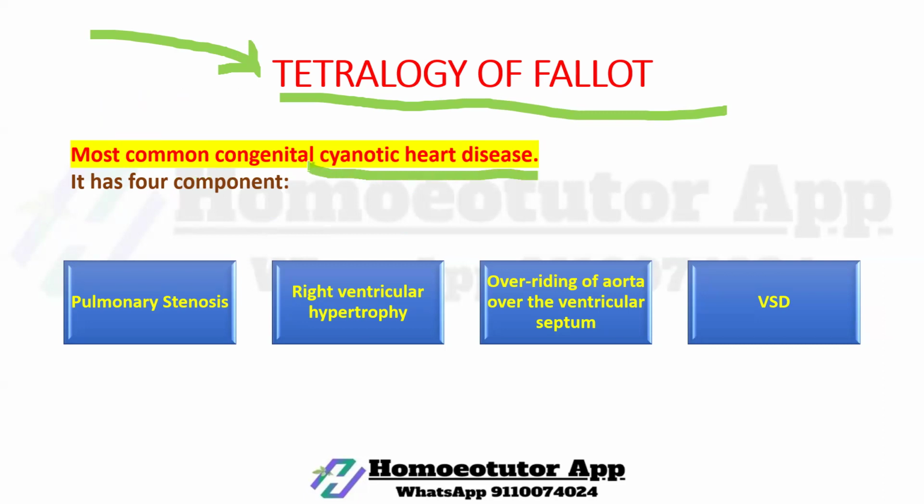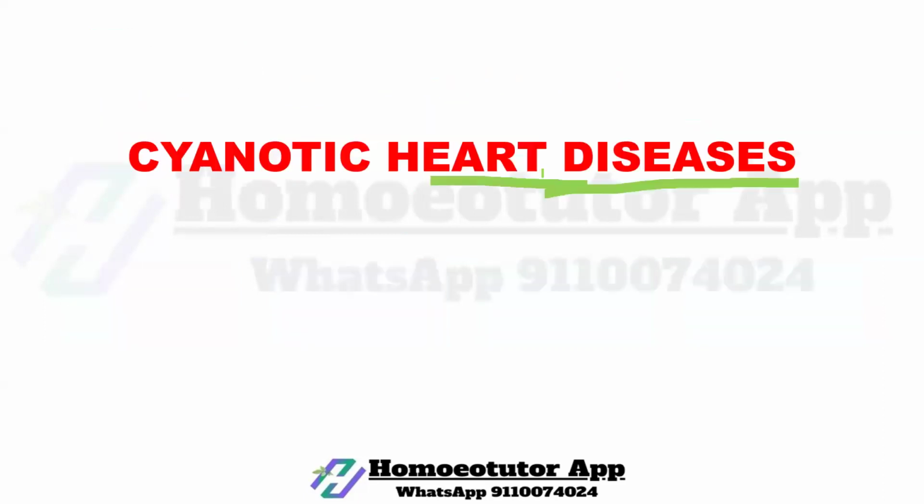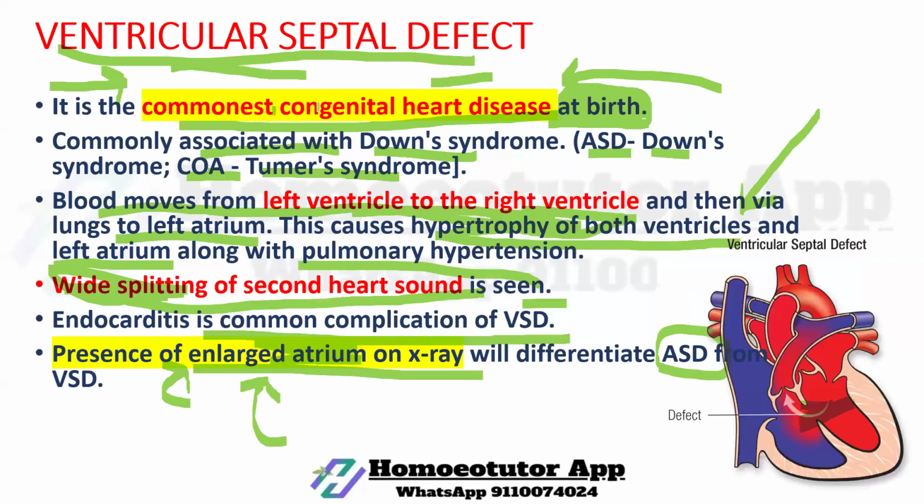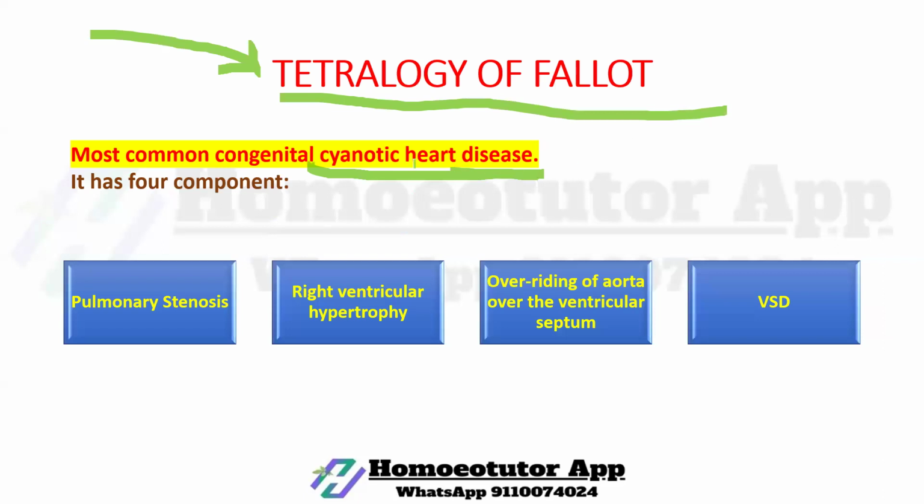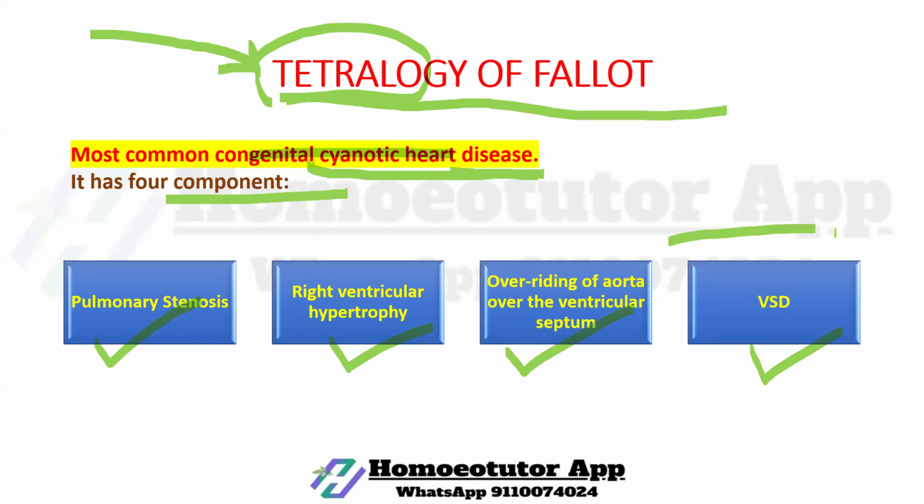This is the most common congenital cyanotic heart disease. It has four components, that's why it is termed tetralogy: pulmonary stenosis, right ventricular hypertrophy, overriding of aorta over the ventricular septum, and VSD. These four conditions are found in tetralogy of Fallot.